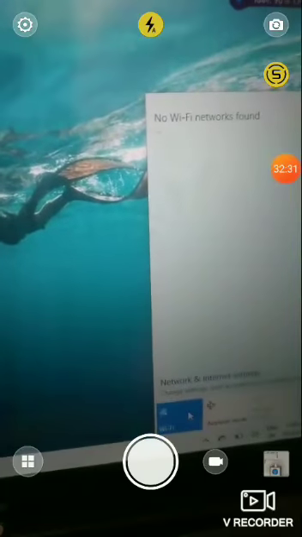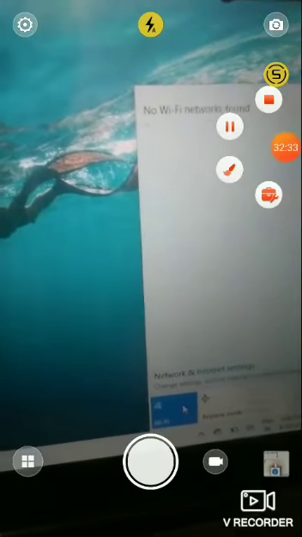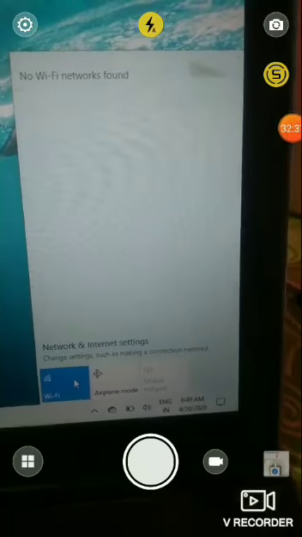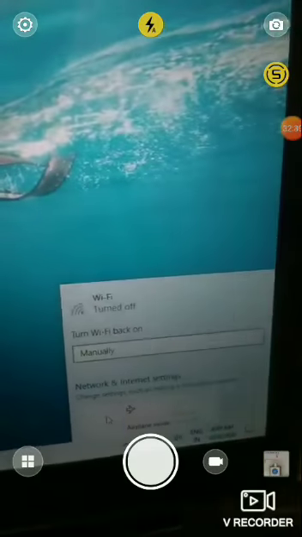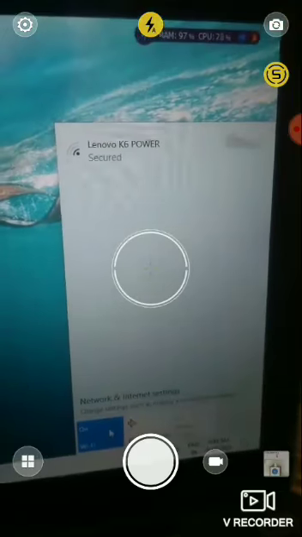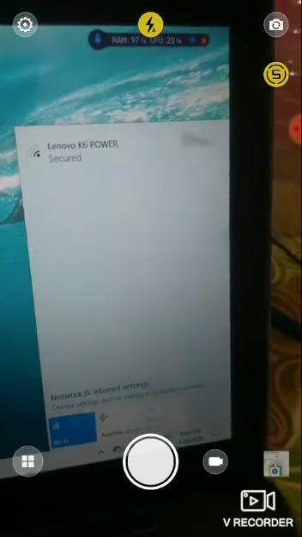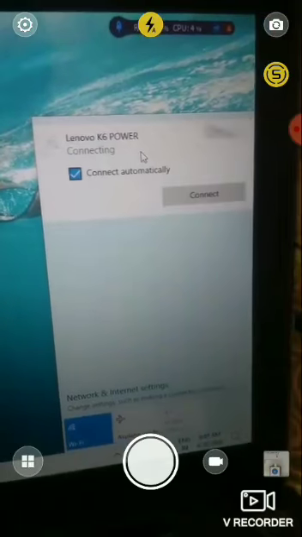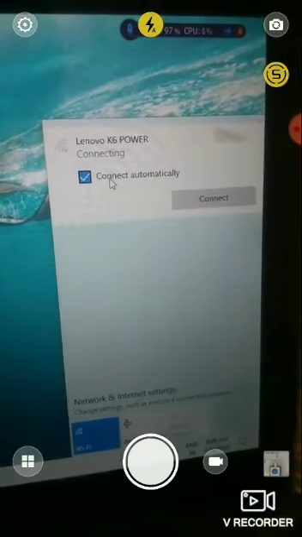If a network is available, so let's create a network. Let's see, when we turn on that one, the network is connected and secured. Here the connect automatically option is ticked.